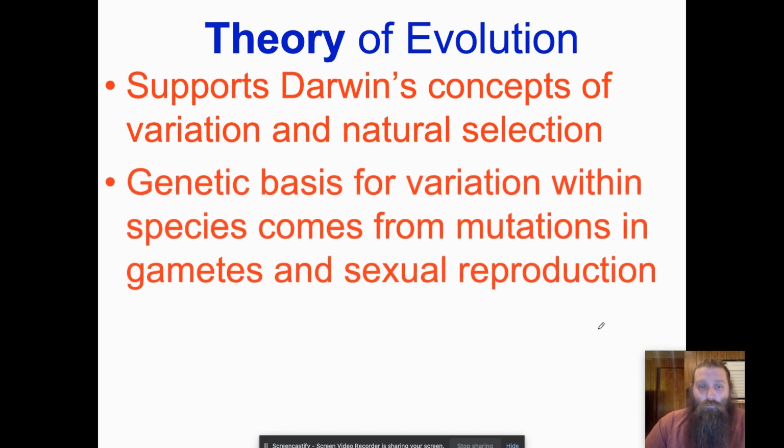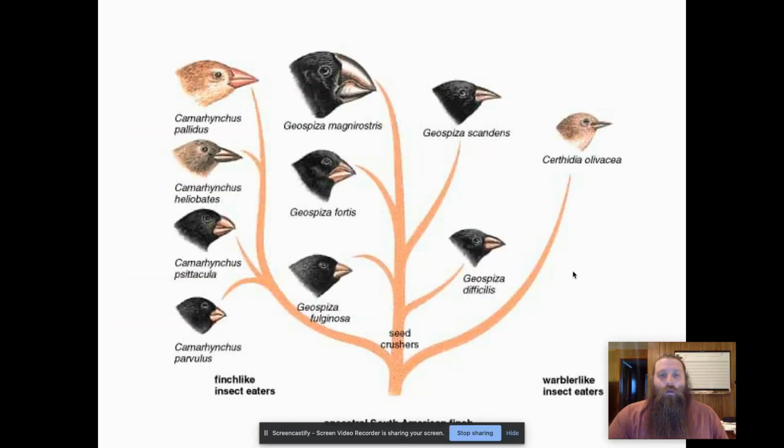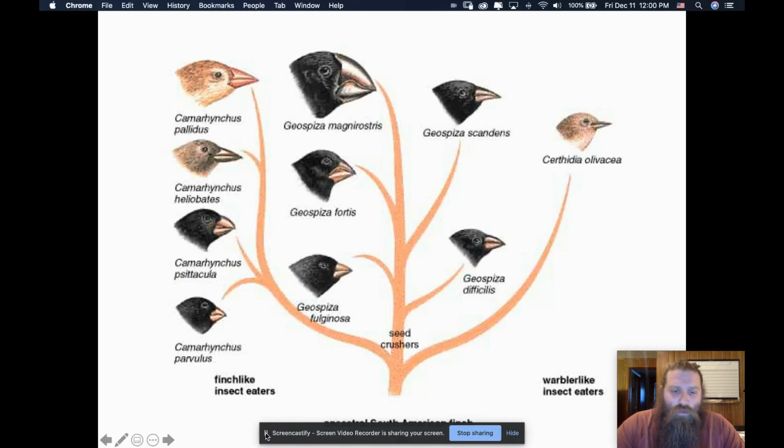It has a genetic basis for variation within species that comes from mutations that we know exist in gametes and that show up when there is sexual reproduction. And the modern species that we see today descended from older species and are therefore related. So we often call that descent with modification. So when we say descent with modification, how does that relate to what Darwin was studying?